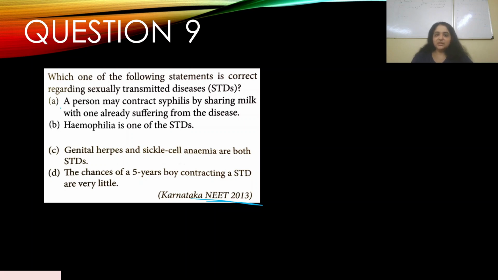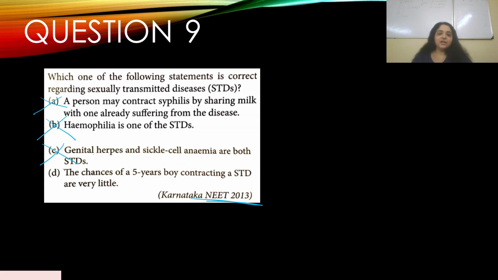So by sharing milk, syphilis will not be contracted by another person. So A is incorrect. Hemophilia is one of the STDs, that is incorrect. Hemophilia is not an STD. Genital herpes and sickle cell anemia are both STDs, that's incorrect. Genital herpes is, but sickle cell anemia is not an STD.